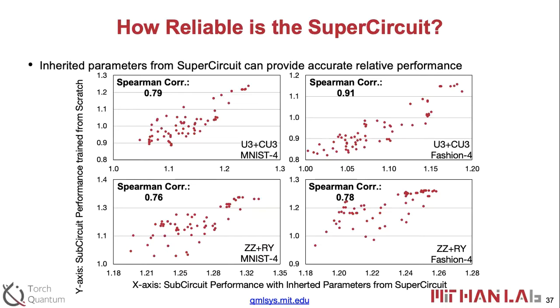Cool. Okay, so we know that the order preserving property of the SuperCircuit weights is roughly good, and then we can use that to search for some good SuperCircuit. So for example, in this case, we find the best one, which is that one, and then we train the circuits to the end, and we can see the performance is also the best one. So we hope that's the case for all the other tasks and also all the other variational quantum algorithms. So we have some evaluations later.